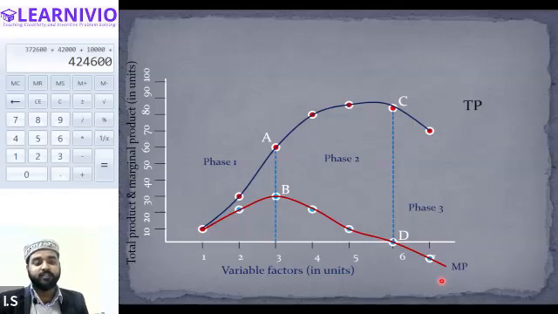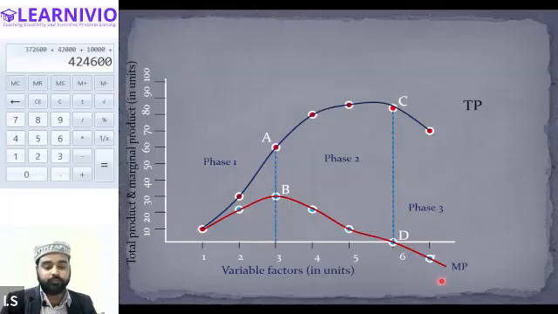Names of the various stages are given on the basis of marginal product. So it will be easier for you to remember that when marginal product increases, it is named increasing returns to factor. When marginal product starts to decline till it gets to zero, it is known as decreasing returns. And when marginal product becomes negative, it will be considered negative returns to factor. Tell me, is this clear?